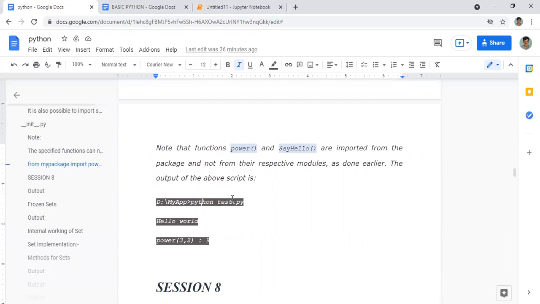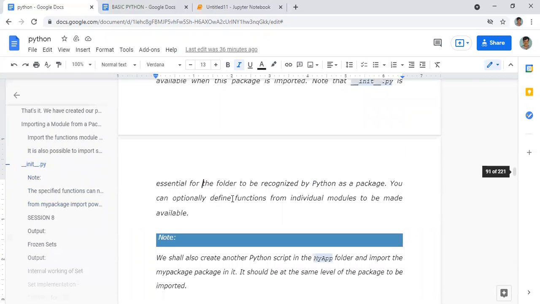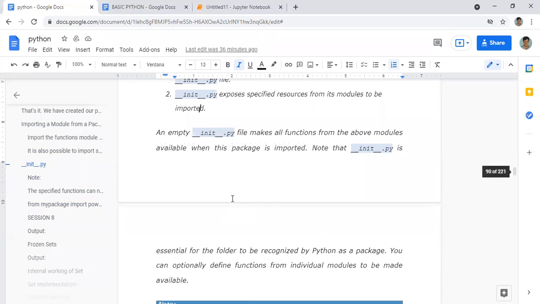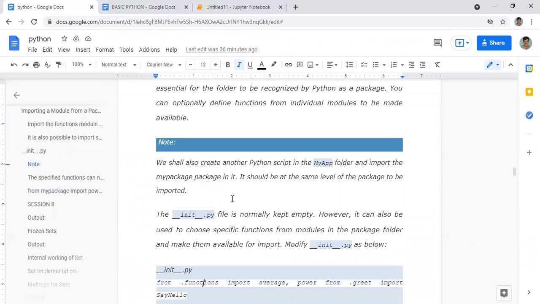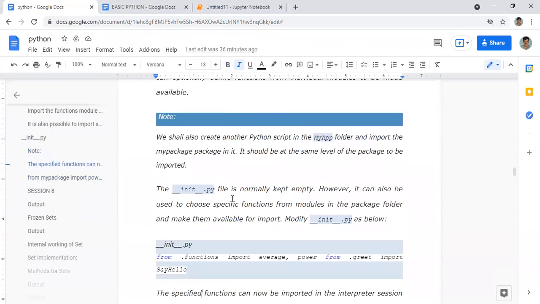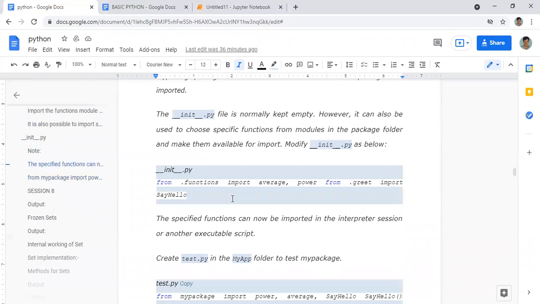I will explain that command also, one second. I told that this __init__.py file should always be there, then only our Python will understand that this is a package. Now look here, this __init__.py. Okay, one second.